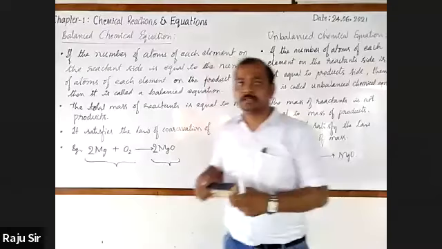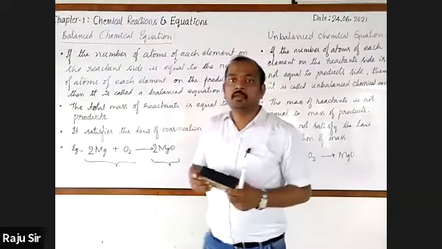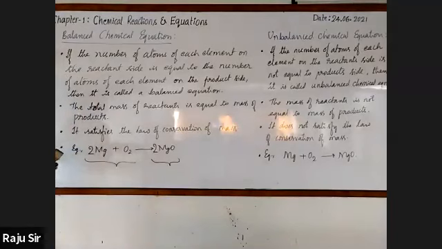Dear students, okay, observe. I'm writing the same chemical equation, that is Mg plus O2 gives rise to MgO.